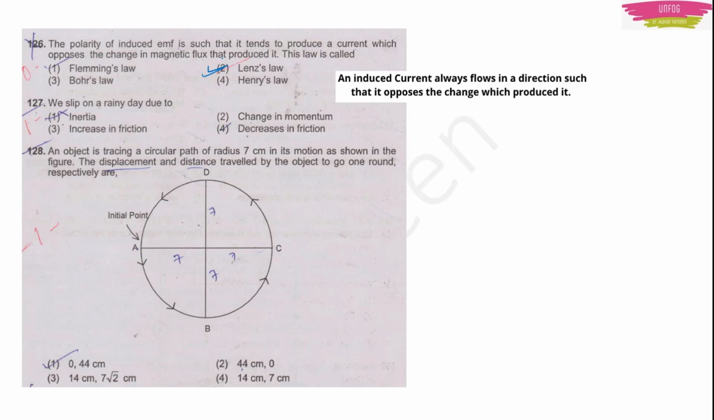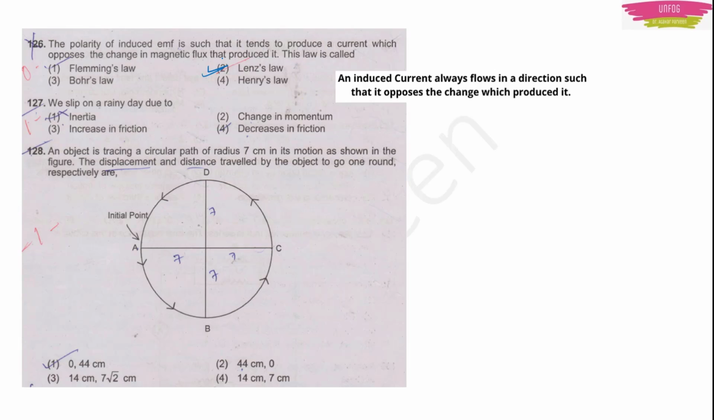Now, to be on the safer side, maybe you can know what is Fleming's law, what is Bohr's law, what is Henry's law. In that only, I will suggest you to make one list of laws in physics, like Newton's laws, and then Coulomb's law. And all these laws, you just make a list and you try to analyze what those laws state. Then that type of question you can easily answer. Okay.